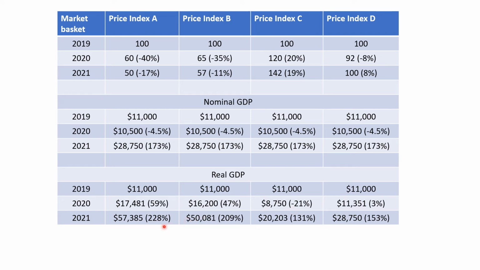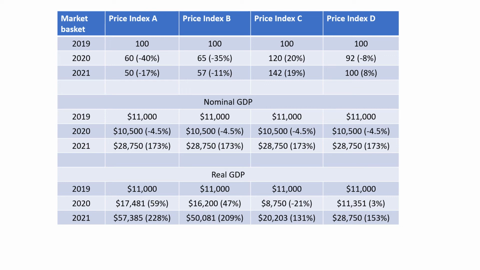Same thing here for 2021. Did the economy grow at 228%, 209%, 131%, or 153%? So we see that the choice of our market basket can have huge implications on what nominal and real GDP is going to, or strike that, what real GDP is going to do from year to year.